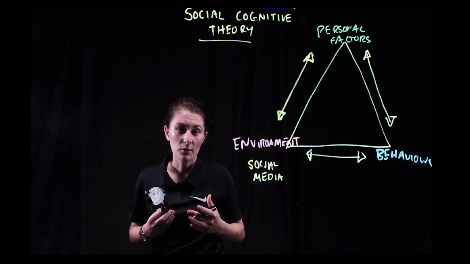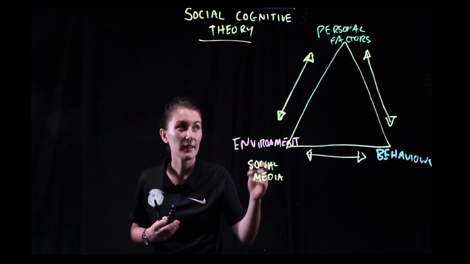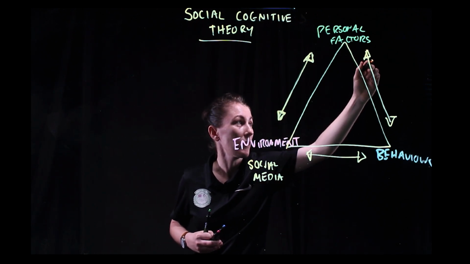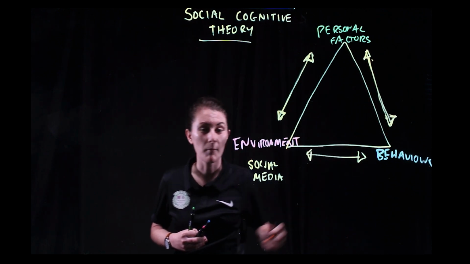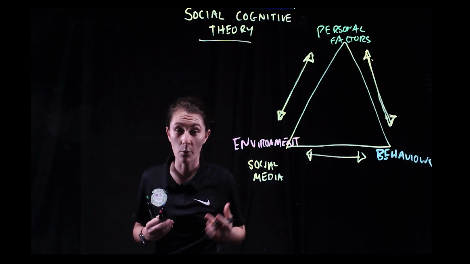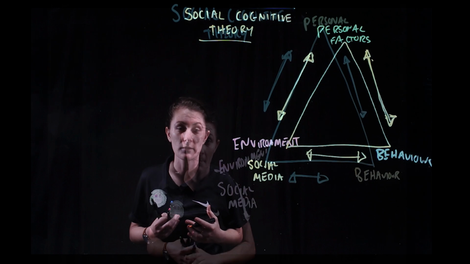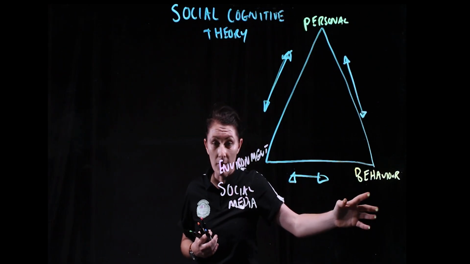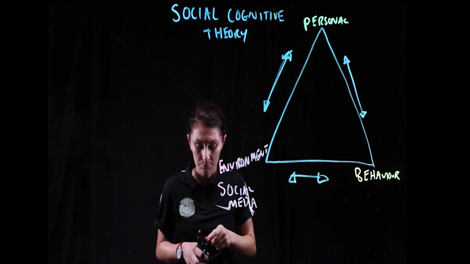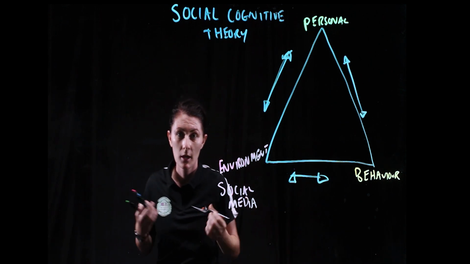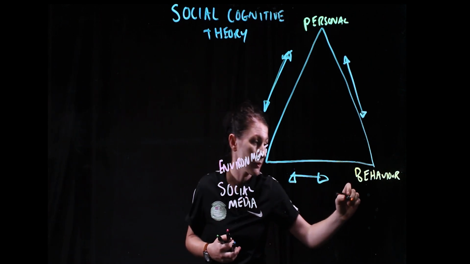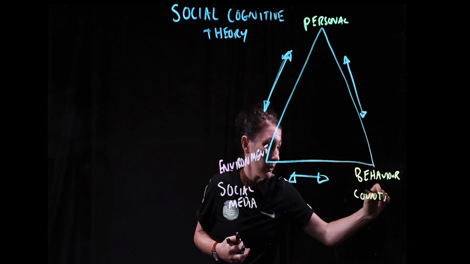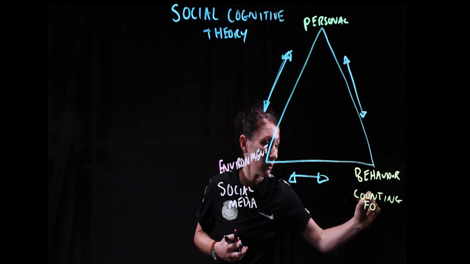If that's changing their personal factors and how they feel about themselves, that's then going to impact and change their behaviour. And it might impact how their behaviour changes with what they're wearing, what they're eating, how they present themselves. We then might have a behavioural factor that might be impacting personal. So an example of that could be counting calories or counting food. So I'm just going to write counting food.